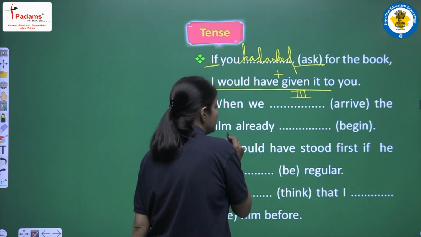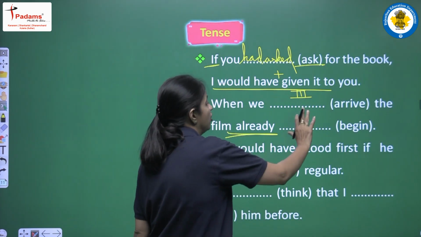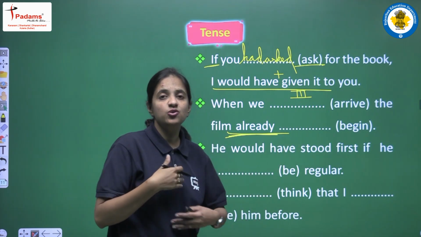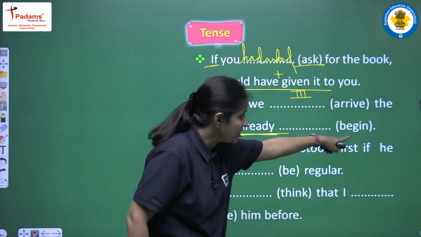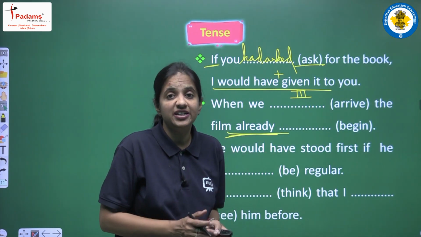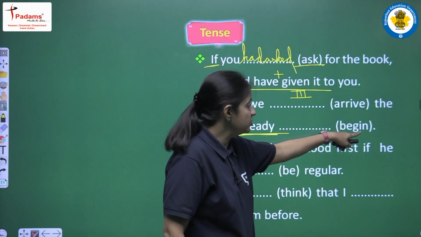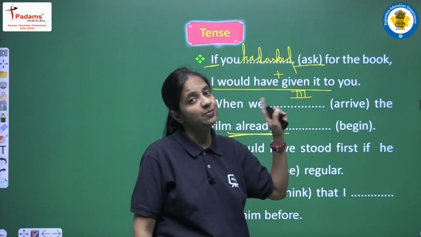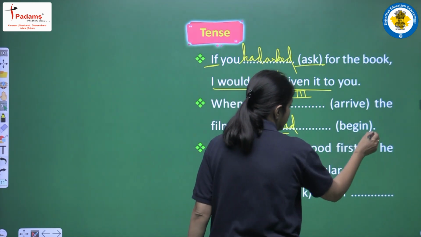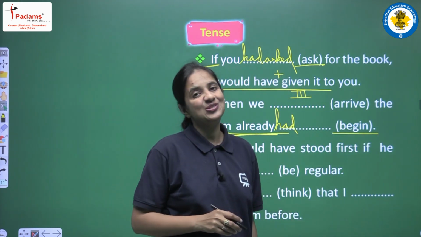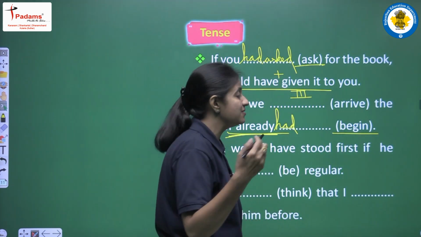So here we are having already, the film already begins. So already means pehle hi. So it is very clear, it's very obvious here that this is the action begin that actually completed first. Okay, so we will use past perfect here, and past perfect means again had plus third form. So as a main verb we are having begin. So what is the third form of begin? It's begun.